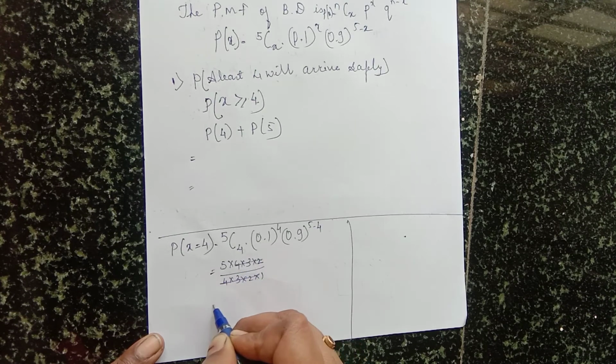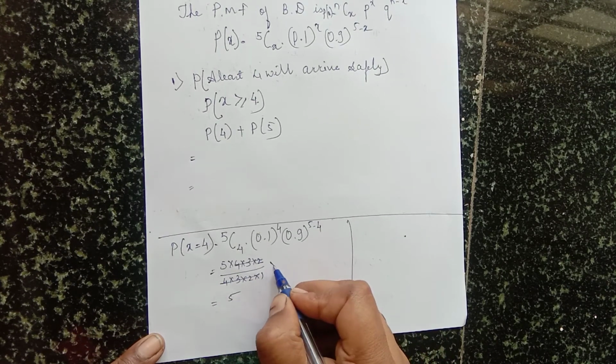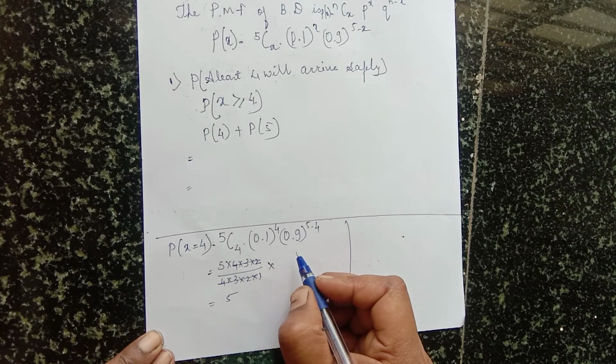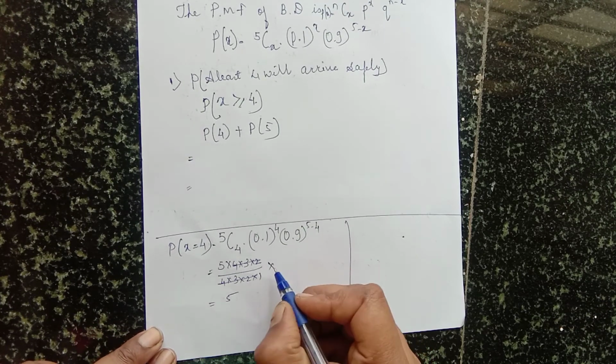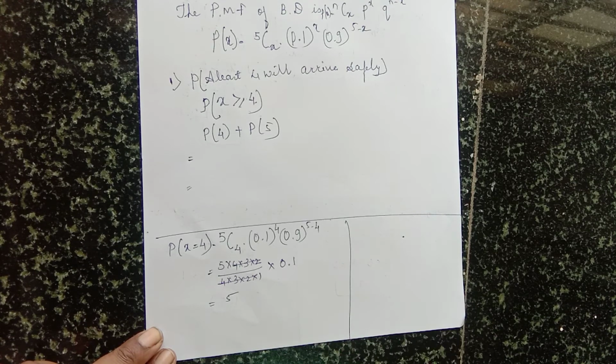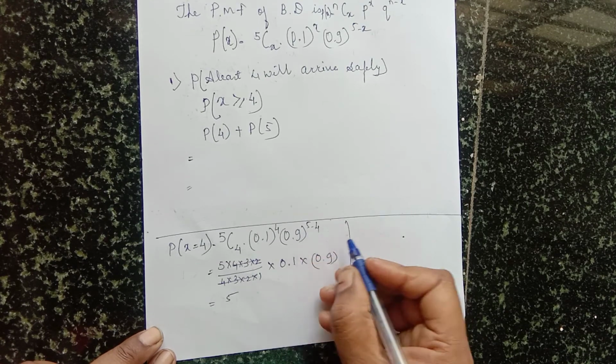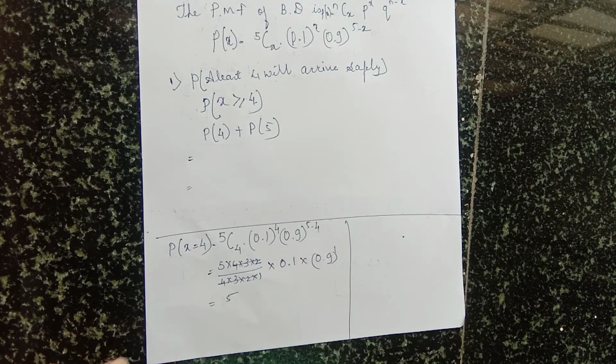Cancel this. What remains? 5. Into 0.1 raised to 4. Then here 0.9 raised to 5 minus 4 is 1.